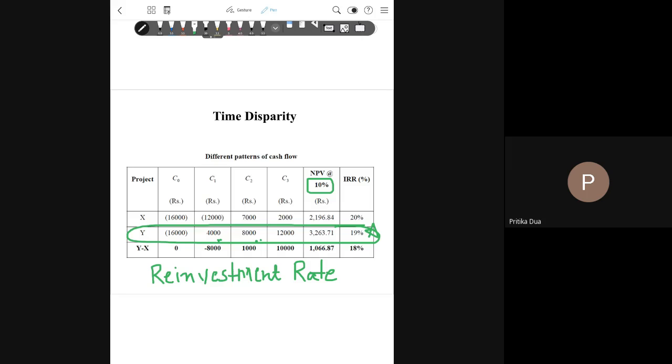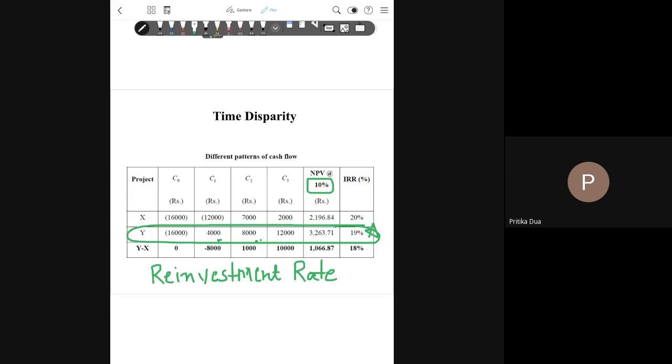The reinvestment rate assumption in the two techniques is different, and because of this a conflict comes up when there is a time disparity in case of competing projects, in case of mutually exclusive projects.